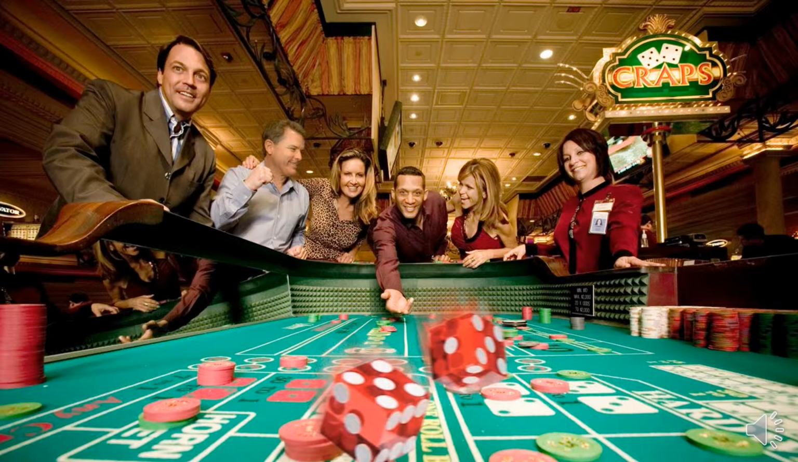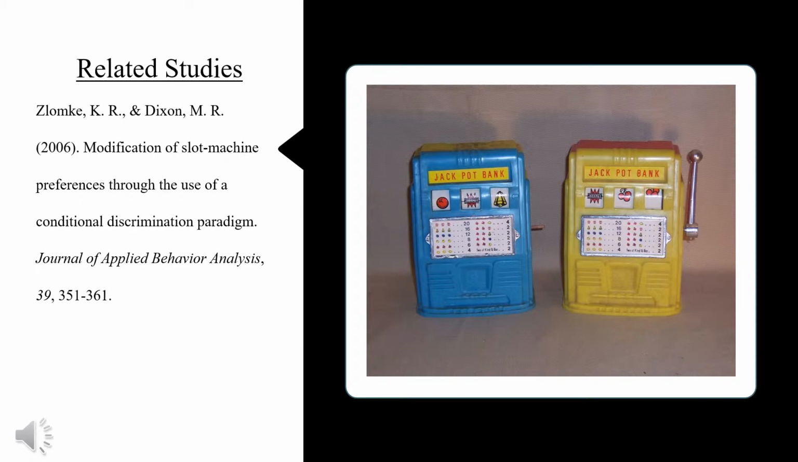These claims lead behavior analysts to questions regarding why individuals display problem gambling behaviors and how these problem behaviors can be manipulated. Numerous studies have been published to address gambling and the possible variables that elicit gambling behavior. According to Zlomke and Dixon, understanding gambling from a behavior analytic perspective poses a unique challenge.